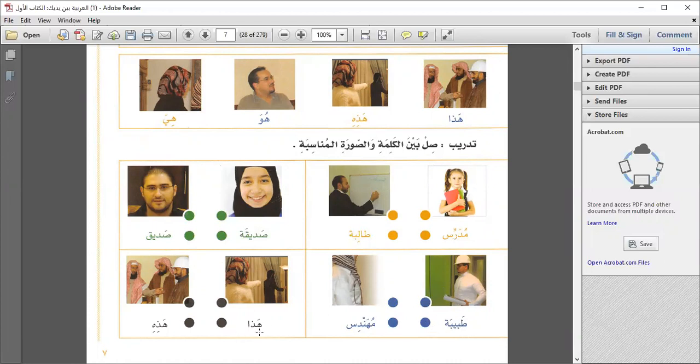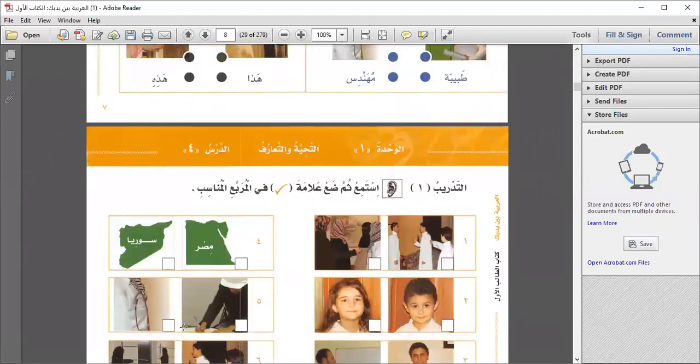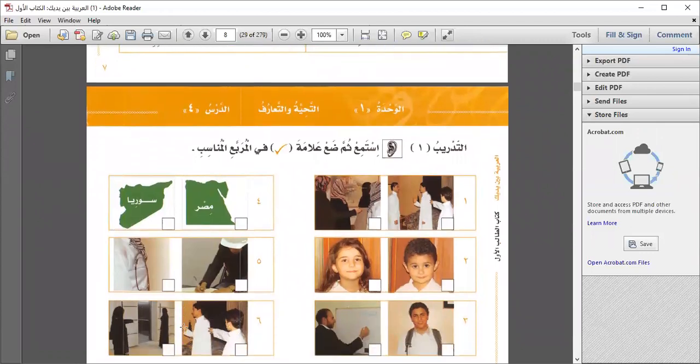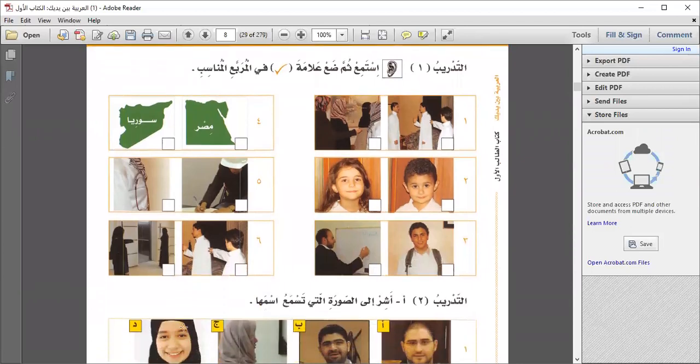هذا, هذه. هذا is used for male, and هذه is used for female. This male and this female, and you have to match them accordingly. You will do all this practice by yourself, so you can memorize and understand the Arabic, inshallah. This book, when you buy or purchase it, comes with a CD. So it's according to that.